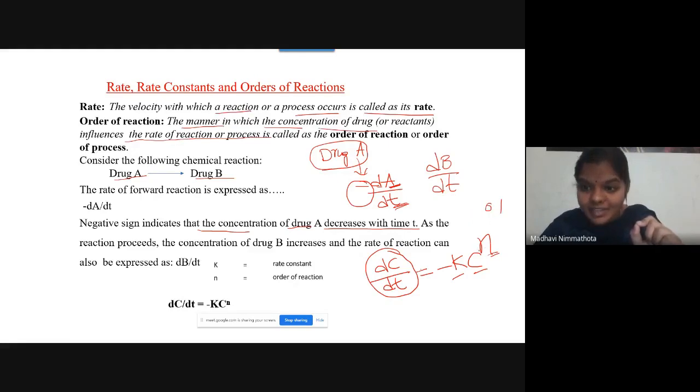See here, C to the power of N. If it is 0, it follows zero order. If it is 1, it follows first order. If it is 2, it follows second order reaction. So that is nothing but N. You all should remember this equation for the entire pharmacokinetics topic: dC by dt equals minus K capital C to the power of N. That's why I am telling you, write it on the paper. Don't listen to the class blankly.